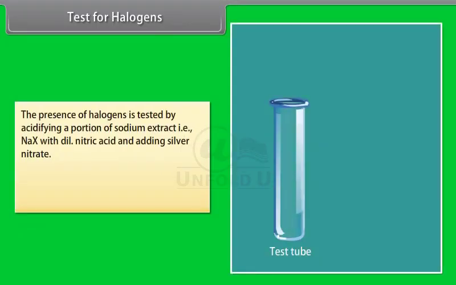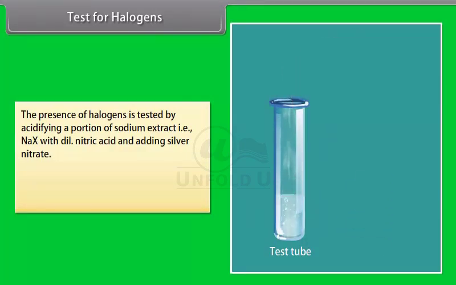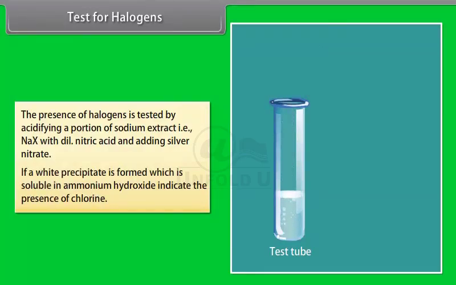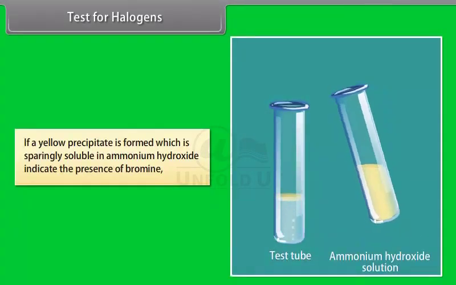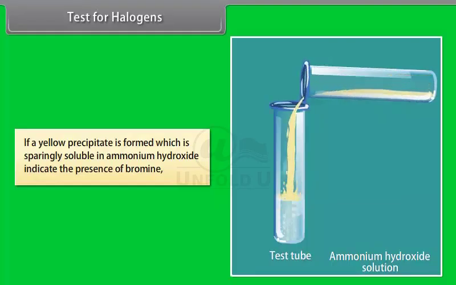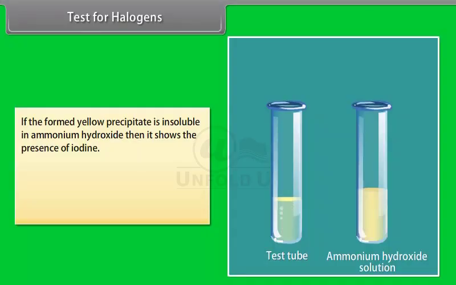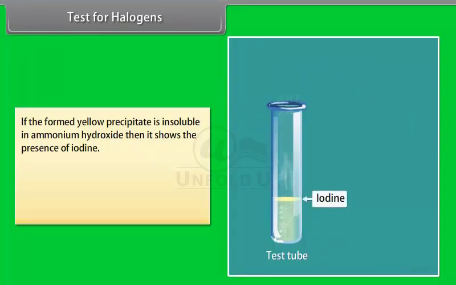Test for halogens. The presence of halogens is tested by acidifying a portion of the sodium extract, that is NaX, with dilute nitric acid and adding silver nitrate. If a white precipitate is formed, which is soluble in ammonium hydroxide, it indicates the presence of chlorine. If a yellow precipitate is formed, which is sparingly soluble in ammonium hydroxide, it indicates the presence of bromine. If the yellow precipitate is insoluble in ammonium hydroxide, it shows the presence of iodine.